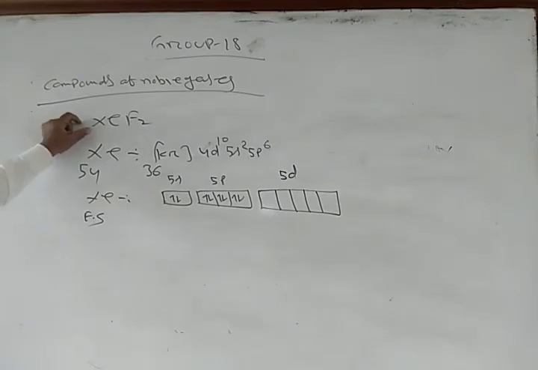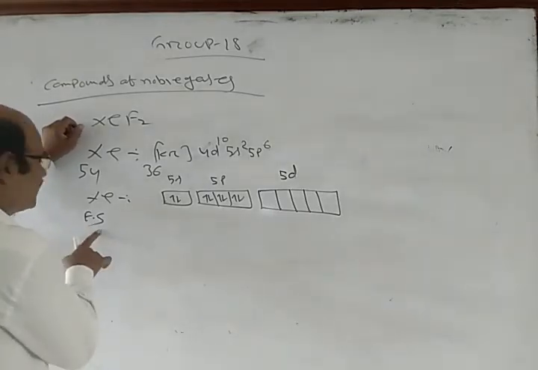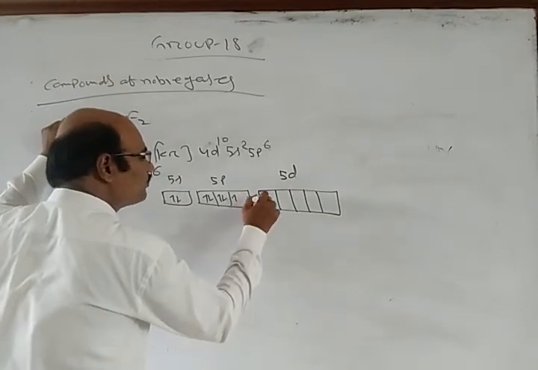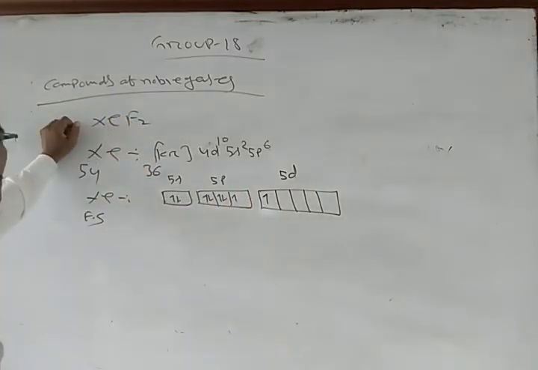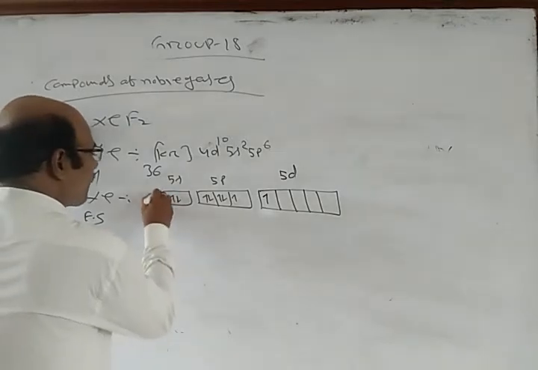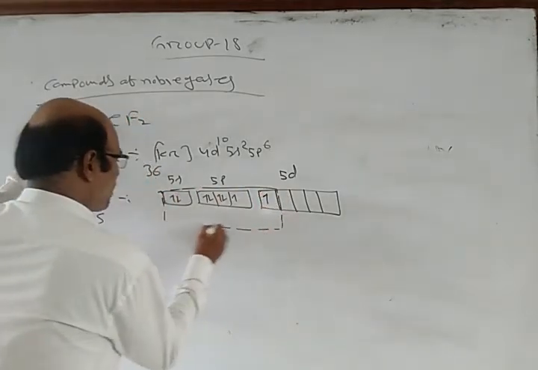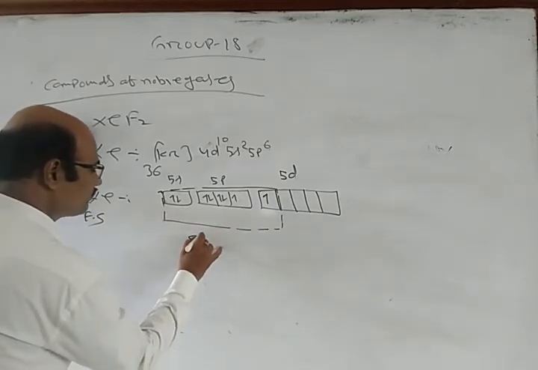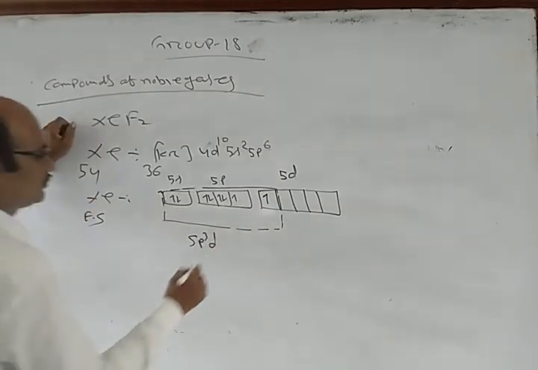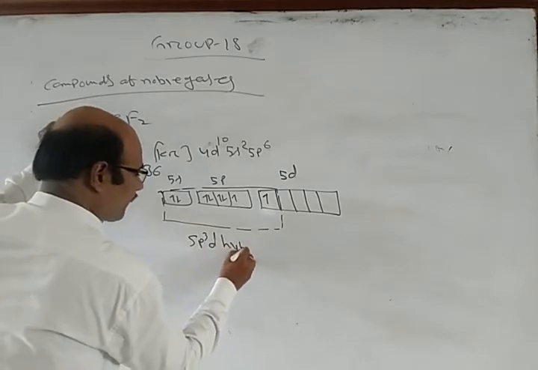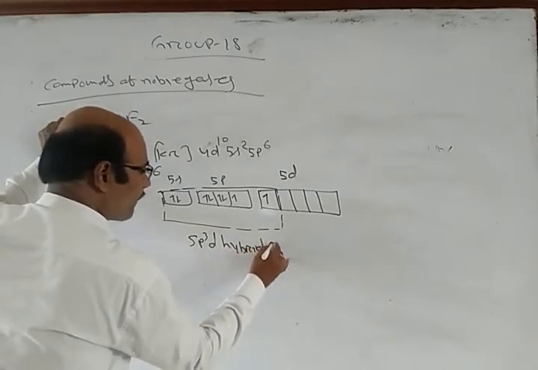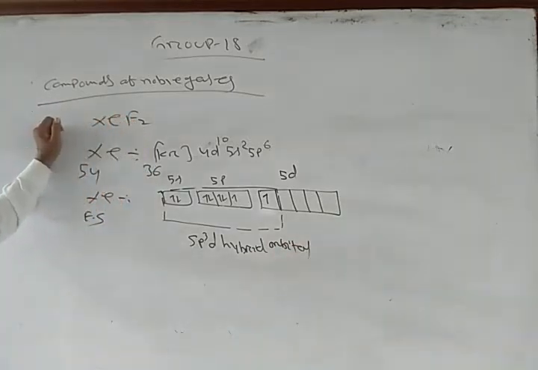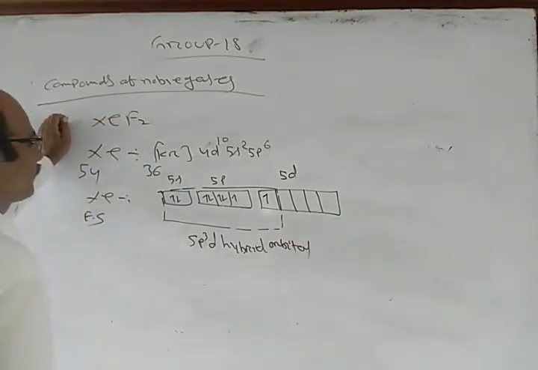So for XeF2, in the excited state, one electron from 5p jumps to 5d. So we are getting 1 2 3 4 5, sp3d hybrid orbitals.